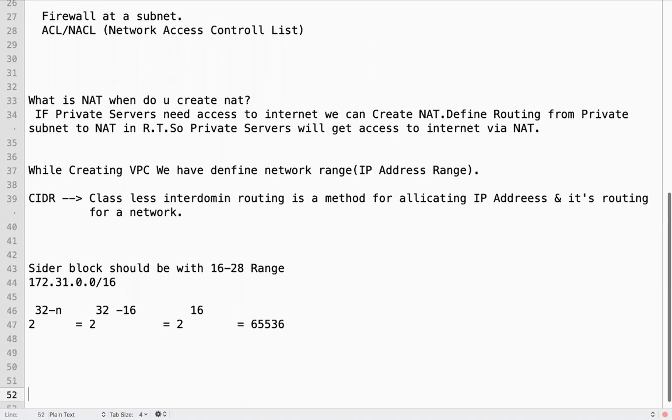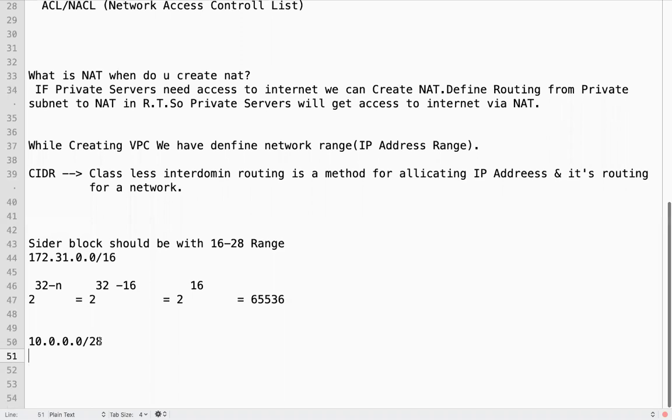So let me take one more example. Suppose I define something like this. How many IPs will we get if this is the range? This is the CIDR block. We will get only 16 IPs if this is my network range.